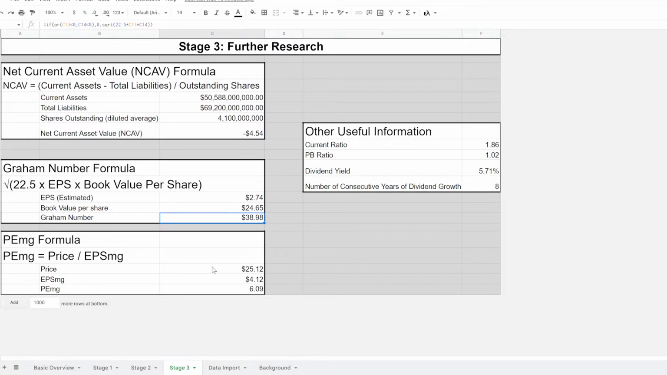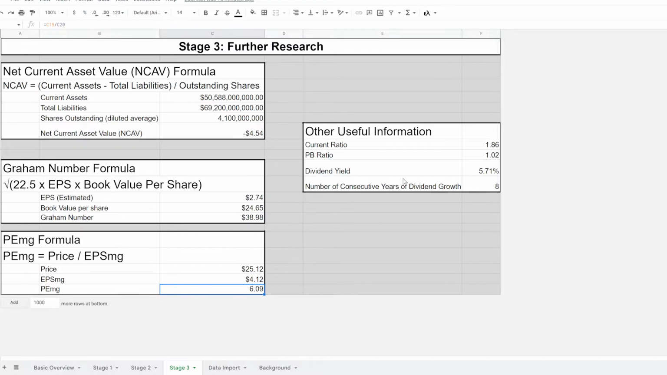Price to earnings, we have the price of $25.12. Earnings per share, modern Graham, the weighted average is 4.12. And the PEMG is only 6.09. That is a pretty good figure, I think. But you'd need to compare that to other figures